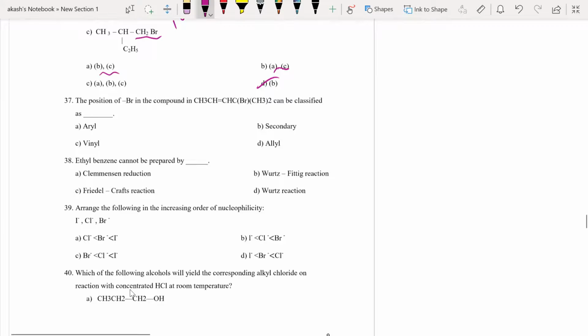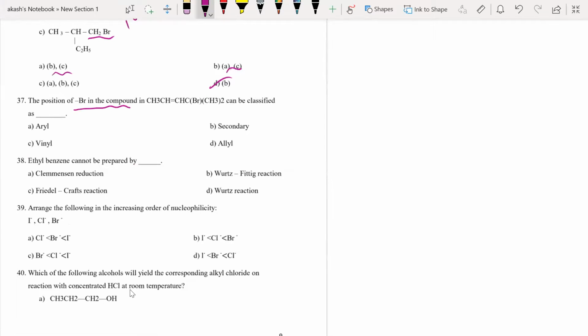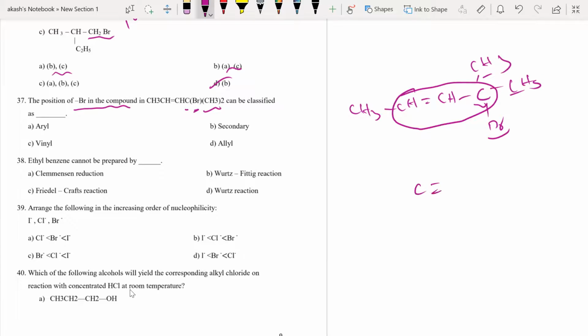Now moving on to the next question. The position of Br in the compound can be classified as what? Now we'll decode the structure properly. CH3, CH, double bond, CH, C, Br, CH3, CH3. This carbon is having 2 CH3s and 1 Br. Now look at this. Whenever you have a C double bond C and a single bond C and an X, I know these are what are called allylic halides.